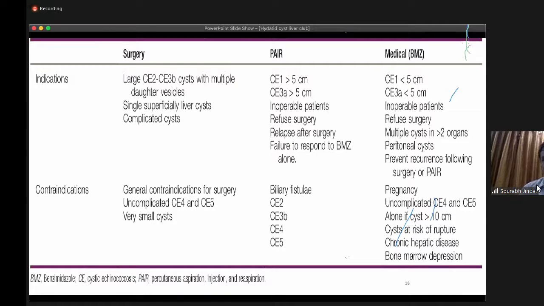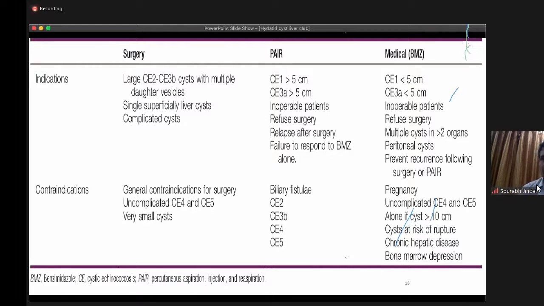Next is PAIR. PAIR is puncture, aspiration, injection, and re-aspiration. In this, the indications are CE1 more than 5 centimeters, CE3a more than 5 centimeters, inoperable patients, patients who refuse to undergo surgery, relapse after surgery, and failure of medical management. The contraindications are biliary fistula, CE2, 3b, 4, and 5.